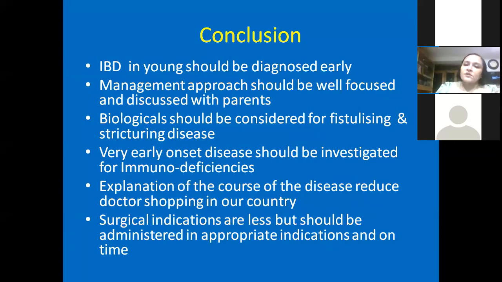Biologicals should be considered for fistulizing and stricturing disease. Please tell them from the very beginning that with steroids you won't be able to achieve the ultimate end for this kind of disease. And very early onset disease should be investigated for immunodeficiencies. Explanation of the course of the disease has reduced doctor shopping in our country, but still we cannot stop them shopping from one drug to another. Surgical indications are fewer, but surgery should be done in appropriate indications whenever needed, and it should be on time, not very late.